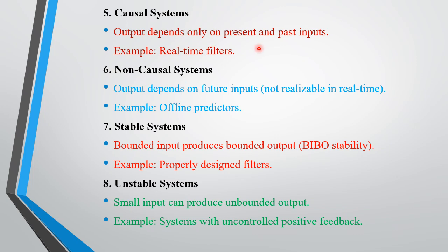Causal means only the present and past are used. Non-causal means the future is used. A stable system produces bounded output, that is, BIBO stability is satisfied. Unstable means unbounded output, that is, BIBO stability is not satisfied. Stable means bounded output and unstable means unbounded output.